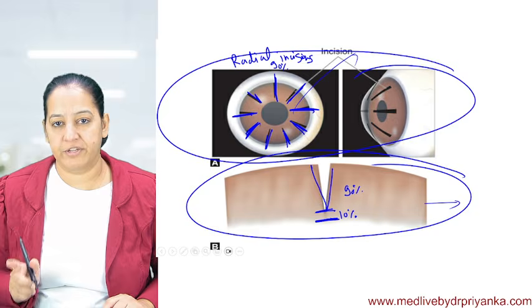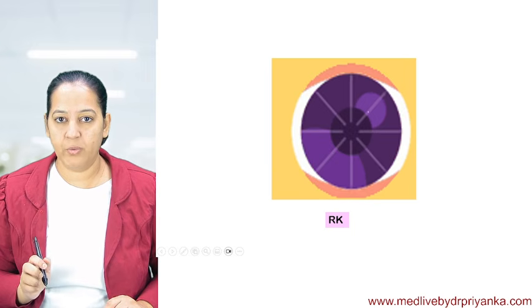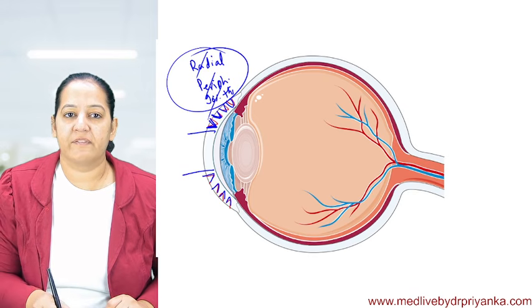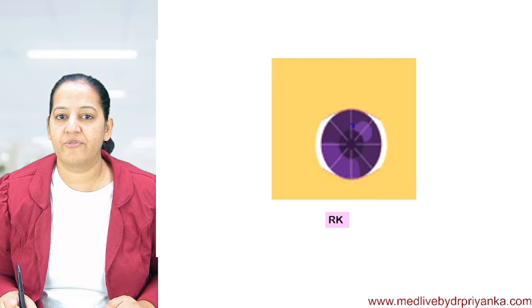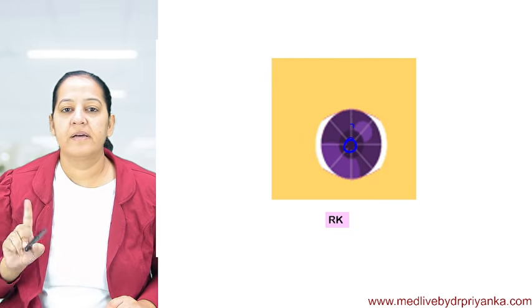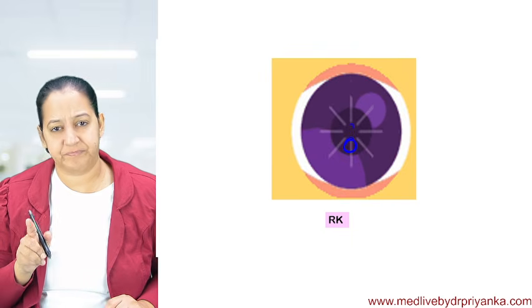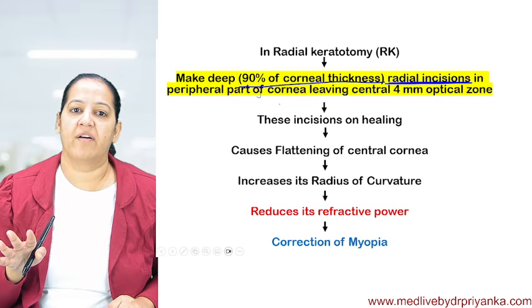First you tell me how many of you got it. I will show you a video also. Everyone on the screen, what are we doing? See, we are doing the cuts like this. This is our cornea. I'm showing you the front view. In the front view, appreciate the central zone is not given any cuts. The cuts are radial, they are in the periphery and they involve 90% of the thickness. And when healing occurs, there will be contraction.